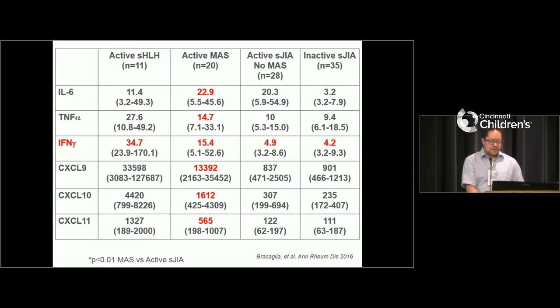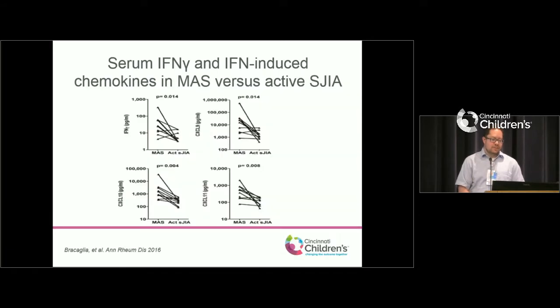And even more so, these are actually three proteins that are really turned on by interferon gamma, so they're a secondary measure of interferon gamma. And we would see 5, 10, 20, 50-fold higher levels of these during MAS than we see during active disease without any signs of MAS. And then we had several patients where we were able to study them both during MAS and at times when they had a flare but no signs of MAS. And we would see that even within a single patient, the levels of interferon gamma, but more importantly these markers of interferon gamma activity, were really excellent predictors of MAS.